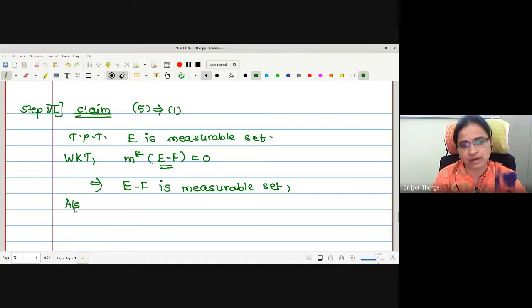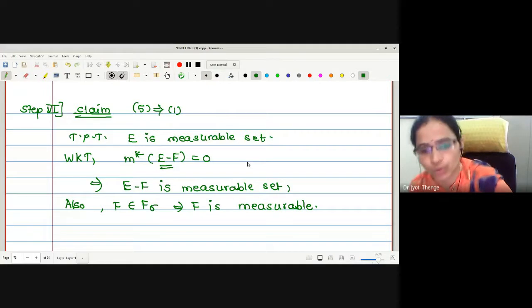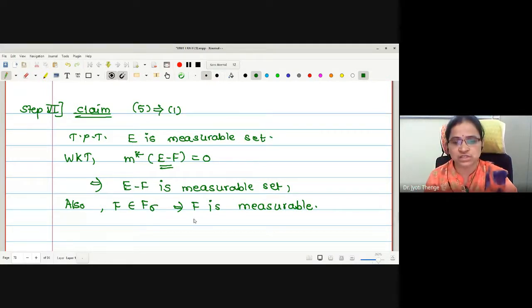As F is an element of F sigma, may I say F is measurable? Yes, ma'am, because this is a countable intersection of closed sets. Every closed set is measurable. A countable intersection of measurable sets is measurable, therefore we get F in F sigma to be measurable.